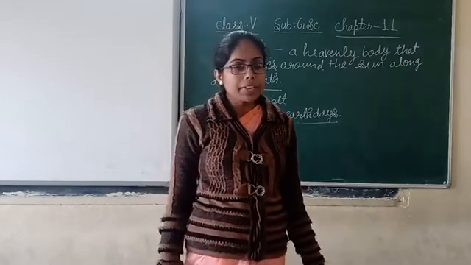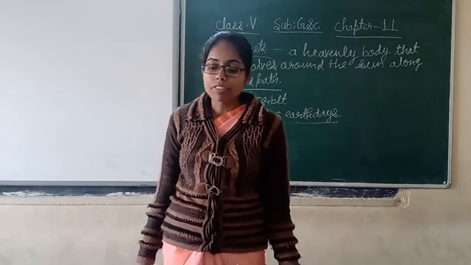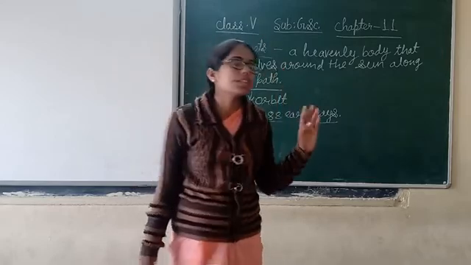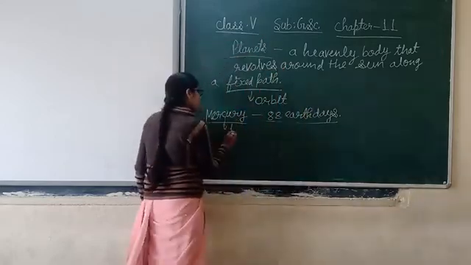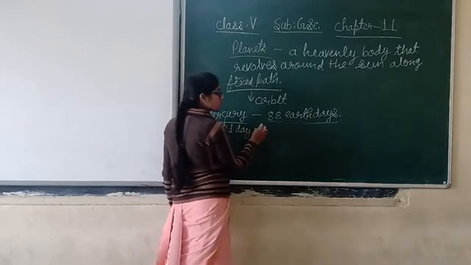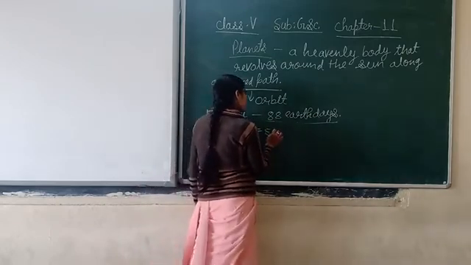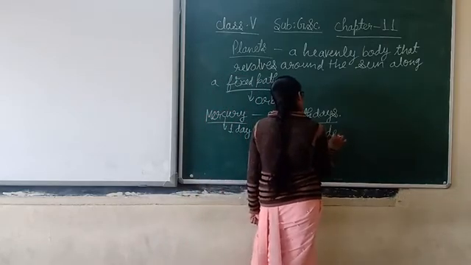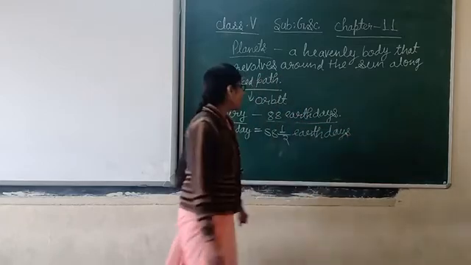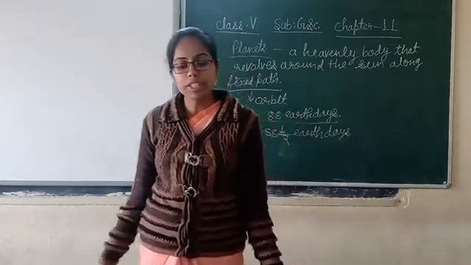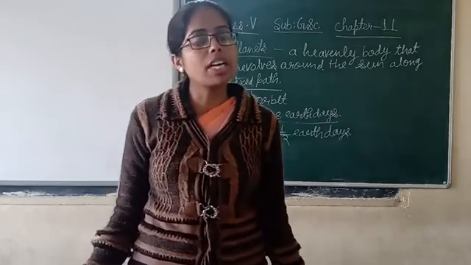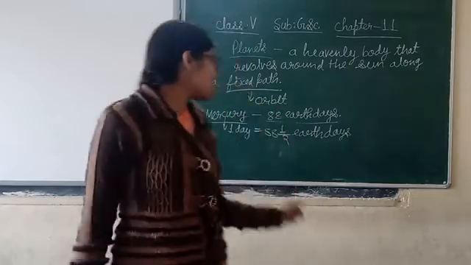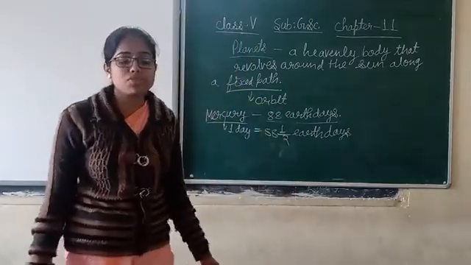A day on Mercury is equal to 58.5 Earth days long. Meaning if we talk about the days of Mercury, one day on Mercury is equal to how many days on the Earth? 58 and a half Earth days. You can think how long the day is there. One day on Mercury is equal to 58.5 Earth days long, because it rotates very slowly on its axis.